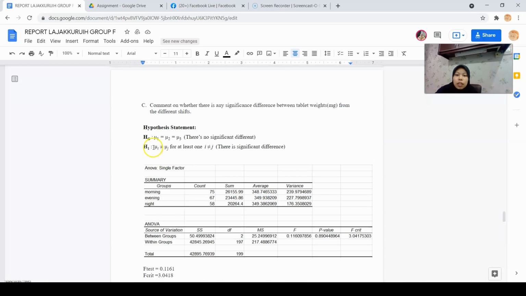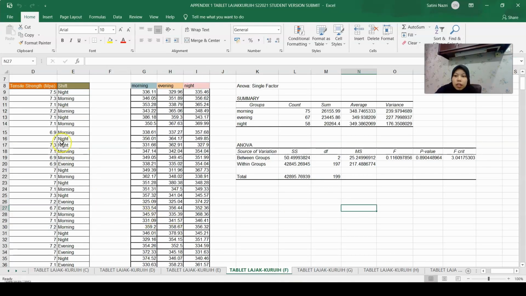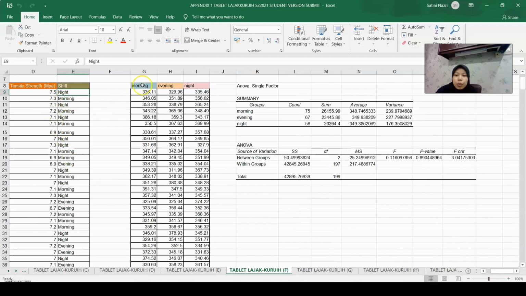So for question C, we're going to comment on whether there is any significant difference between the tablet weight from the different shifts. From this Excel, first things first, we need to organize the weight column and shift column. The shift column consists of 3 different shifts, which is morning, evening, and night. So we're going to organize the morning column, evening column, and night column. After that, we're going to make an analysis of variance for one way, since this is a single factor ANOVA.